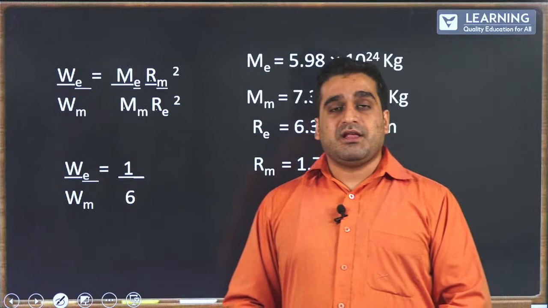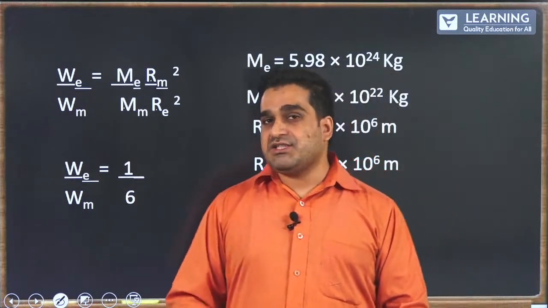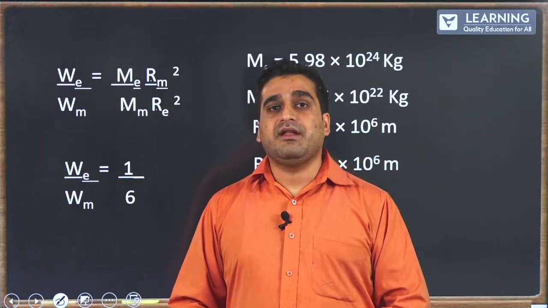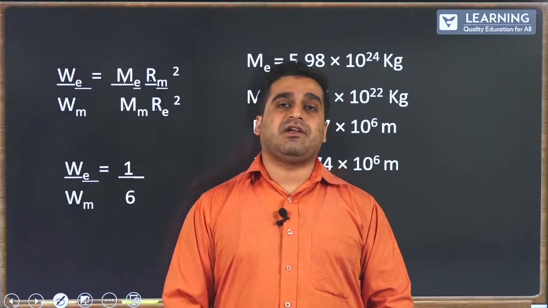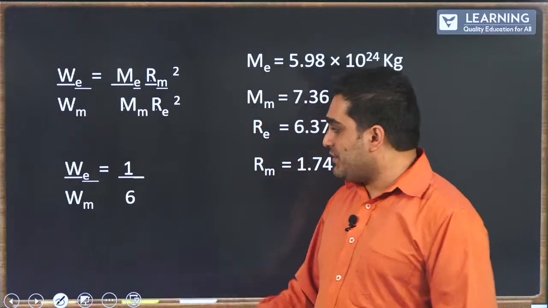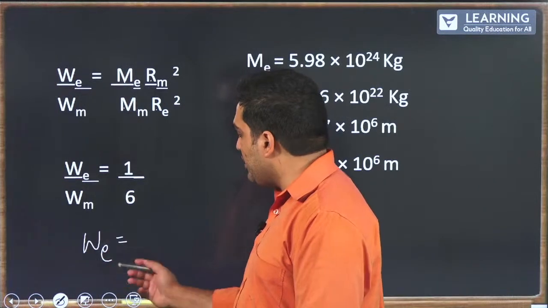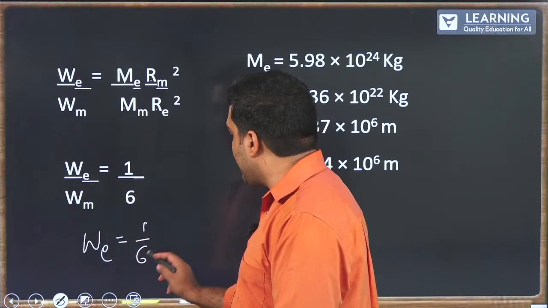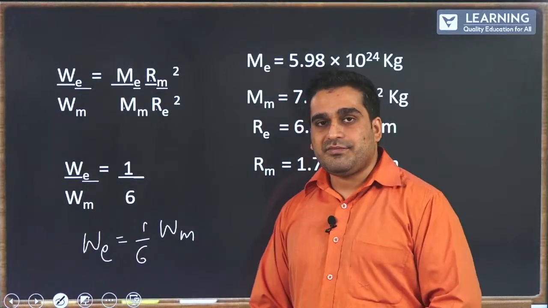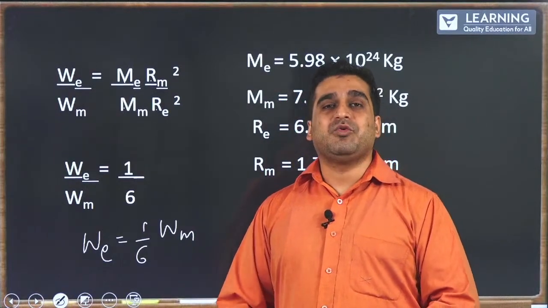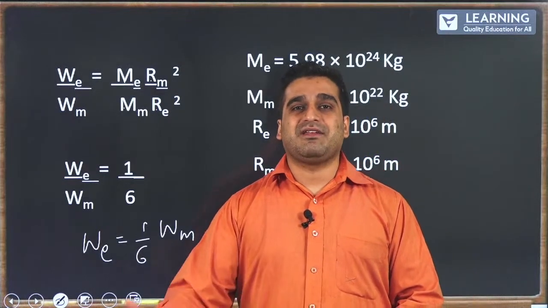It means that if you weigh 1 kg here on Earth, then on the moon it would weigh about 1/6 of that of Earth. So, that is the difference, where weight on the moon is 1/6 of the weight on Earth. You see here how the weight can change from one planetary object to another planet.